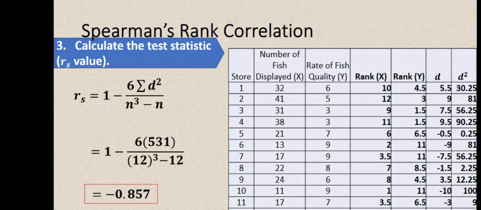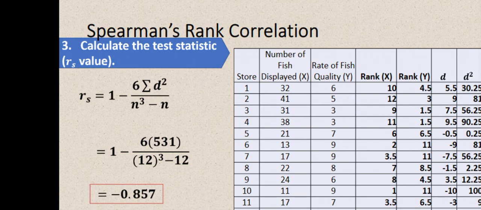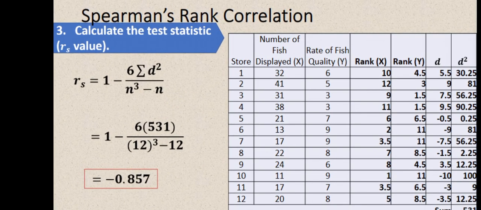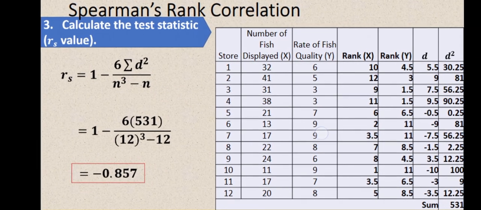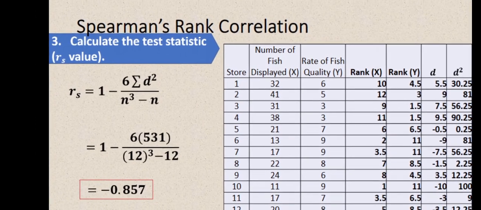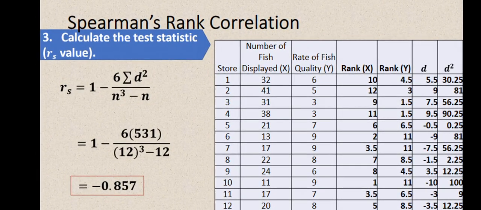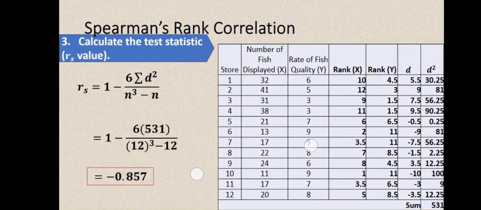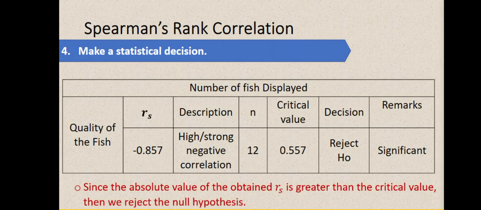Okay? So, ayan. So, going back sa ating formula, so we have to calculate test statistic. So, Spearman's rank or R sub S is equal to 1 minus 6 times summation of D squared over N cubed minus N. So, since nasolve na natin yung D squared, no, that is 531, substitute na natin yan siya sa ating formula. And then, yung N naman natin, that is equal to 12. So, kaya, yung test statistic natin dito or yung R sub S natin or yung Spearman's rank correlation coefficient natin is negative 0.857.